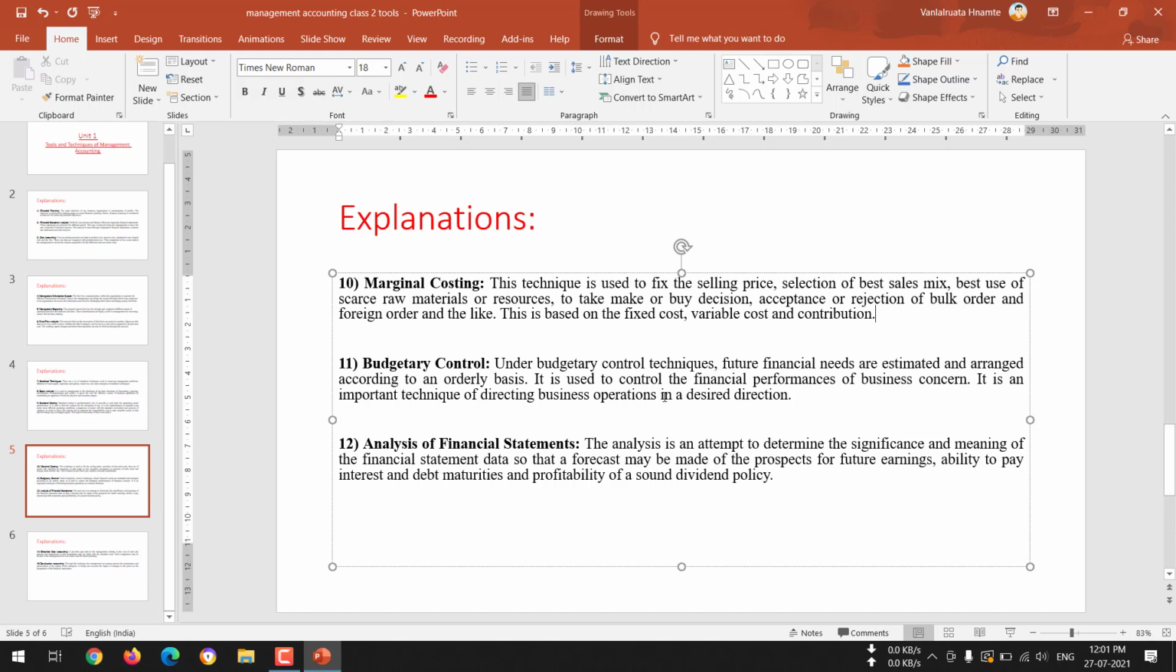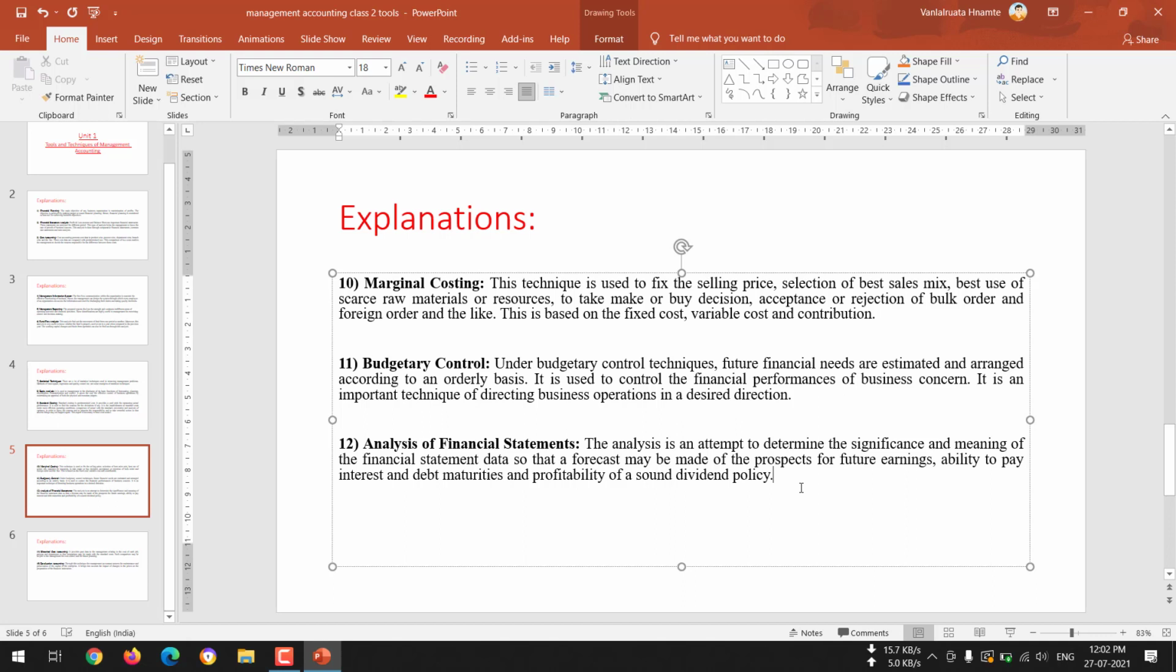Next is analysis of financial statements. Yesterday also I explained this to you. This is mainly for determining the financial condition of the business by estimating the future and the past information, like the future earning ability, ability to pay the interest, debt maturity, and profitability of a sound dividend policy. Now, what is this sound dividend policy? Dividend policy means how much profit the company is going to pay to the shareholders, if there is any profit in the business.